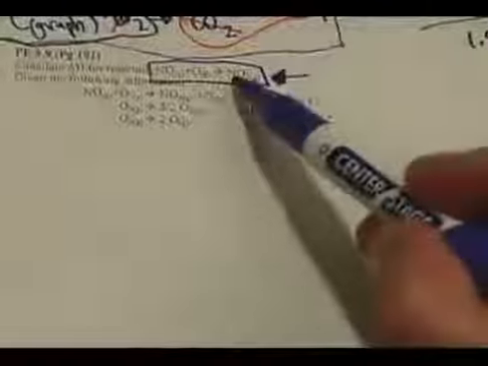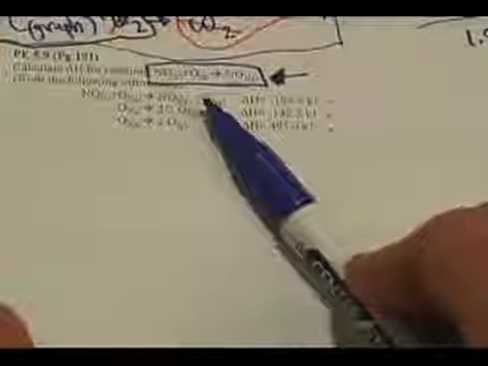But what I usually like to do is start and say, okay, my goal is to get NO2 by itself on the right-hand side. Which reaction right here has NO2 as a product? The first reaction. It has NO2 as a product, so let's leave it alone. Let's not do anything with it. It has the correct coefficient, just a 1 in front of it.